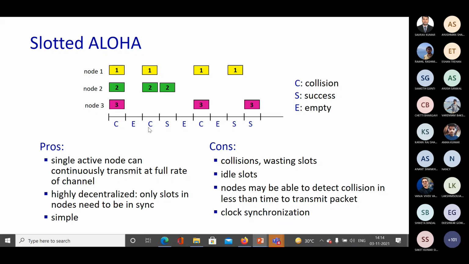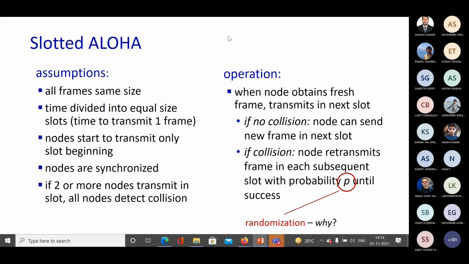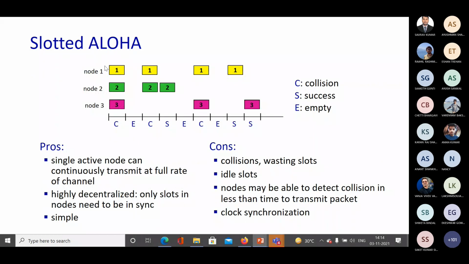If you remember from the previous slide, if there is a collision, then the node will retransmit a frame in each subsequent slot with some probability until success occurs.